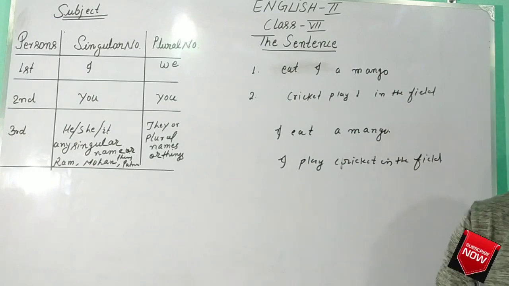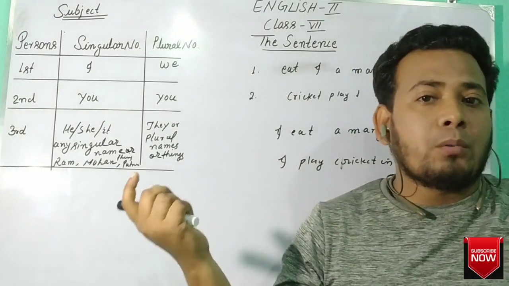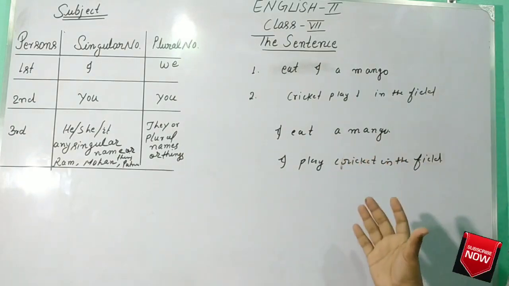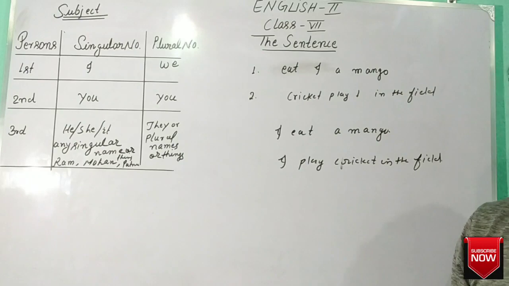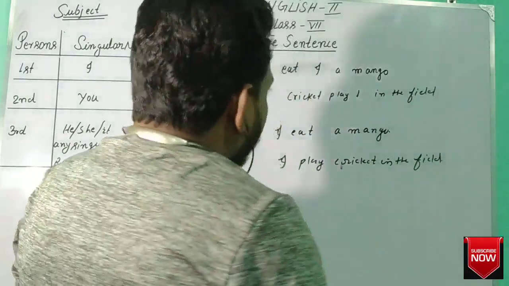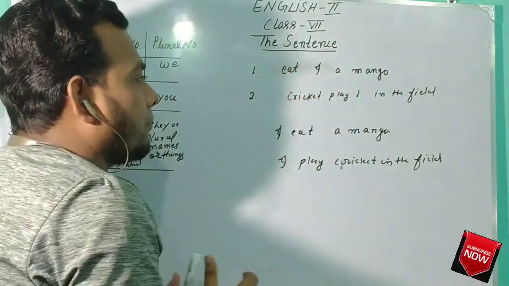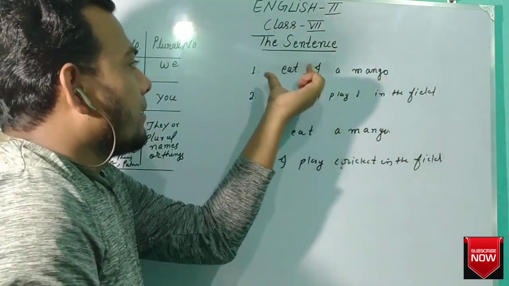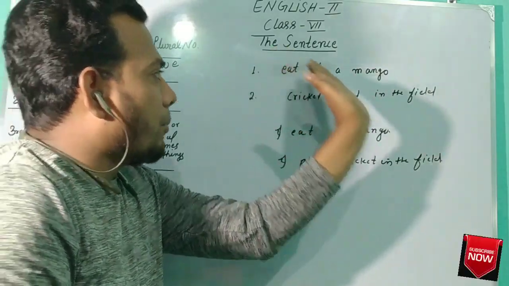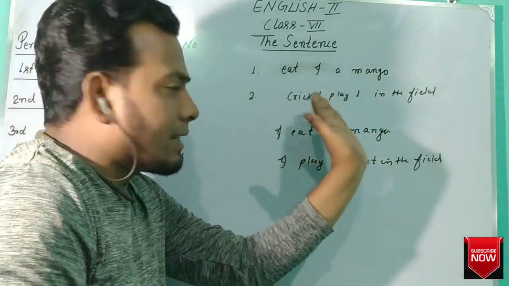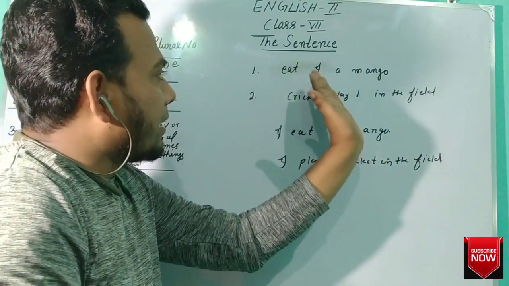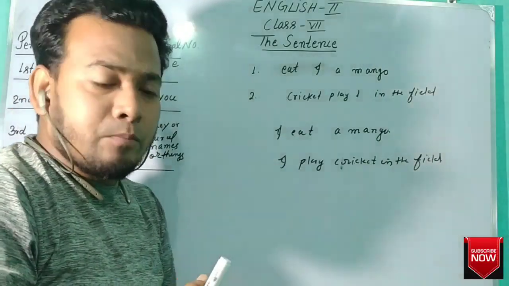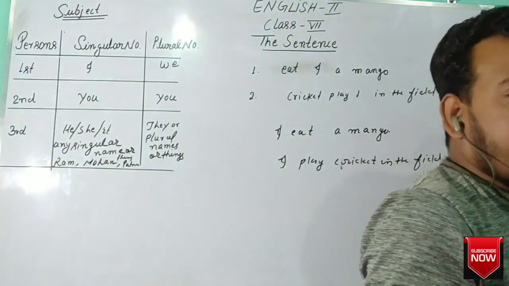Understood? Means we can say, a sentence is a group of words that makes good sense, that makes clear sense. Here the others are also groups of words, but they are not considered sentences. Why? Because words are not arranged in proper order, they don't provide good sense, and after ending the group of words, there is no full stop, so it is not a sentence.